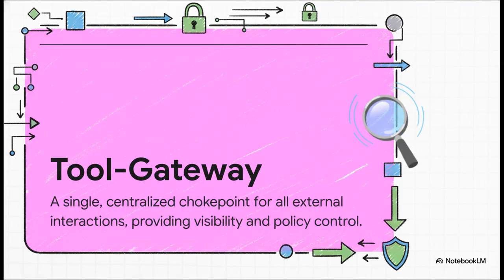And how are the actual external actions controlled? Through the tool gateway. This is described as the single most critical architectural control. It's a mandatory choke point for any external operation: HTTP requests, database queries, file I/O. Nothing happens outside the system without going through this single auditable gateway.